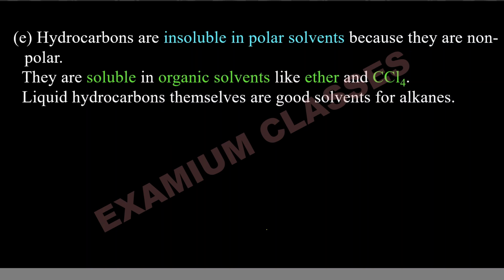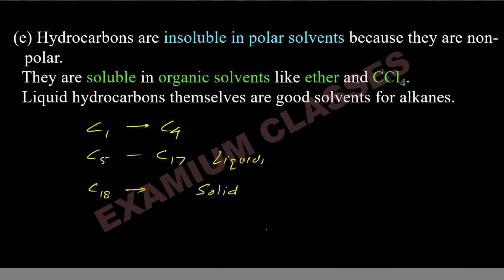Liquid hydrocarbons themselves are good solvents for alkanes. If you remember, we talked about that C1 to C4 are gases, C5 to C17 are liquids, and C18 onwards are solids.